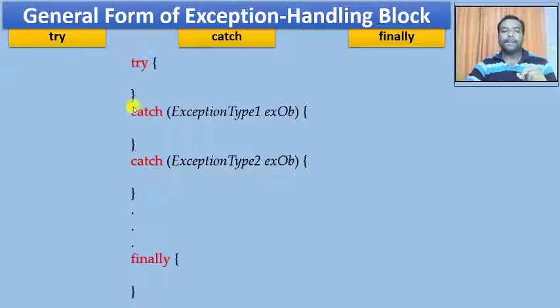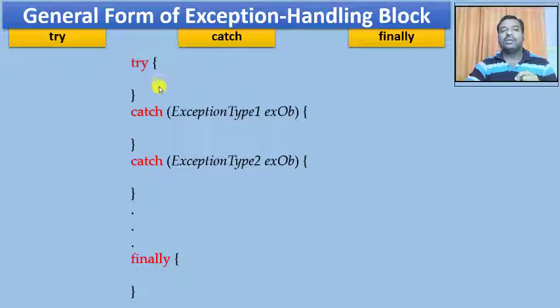And once this is done, I am going to have the catch clause followed immediately by the try clause. So remember this, no statements in between should occur. Once we have try, immediately at the end of try, I need to have a catch clause. Fine. So both should look like one single unit. In between these two curly brackets, put any number of statements, but don't put any statements between the try block and the following catch block, or if you have multiple catch blocks, you're not supposed to have any statement in between either.